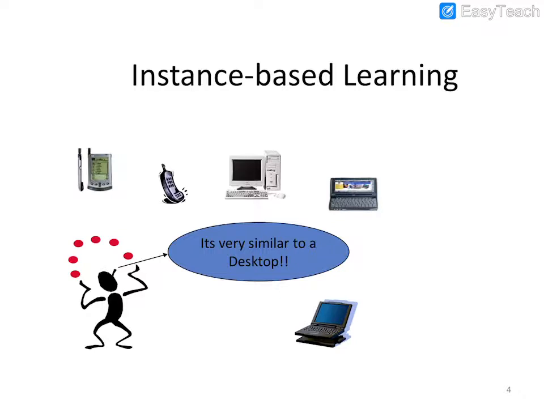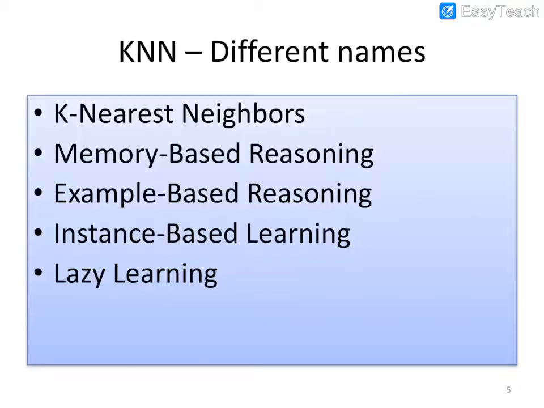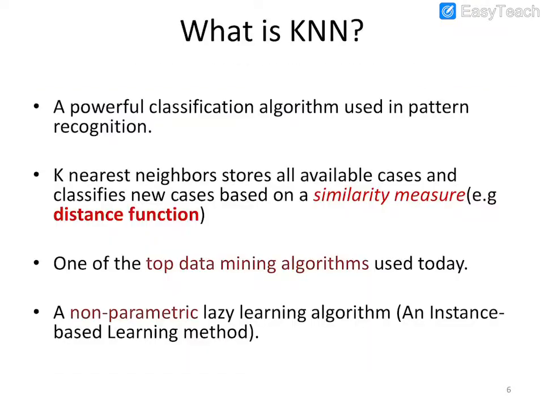Based on the instances, these are all electronic devices, these are the instances of electronic devices. Based on that, we are going to specify the class label of this. KNN has different names. It is called k nearest neighbors, memory based reasoning, example based reasoning, instance based learning, lazy learning. These are all alternative names for KNN. K is the number.